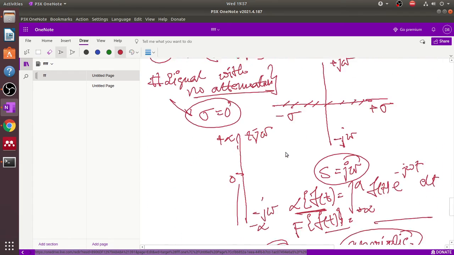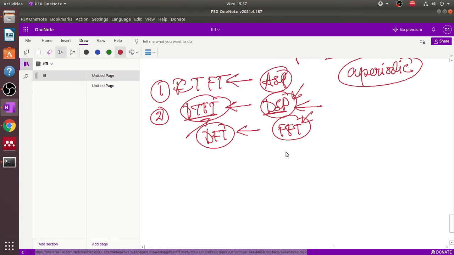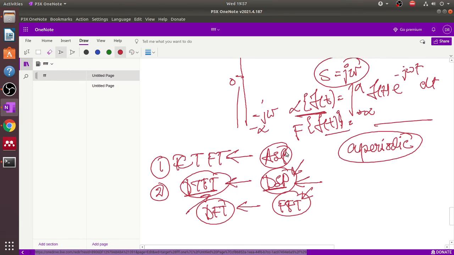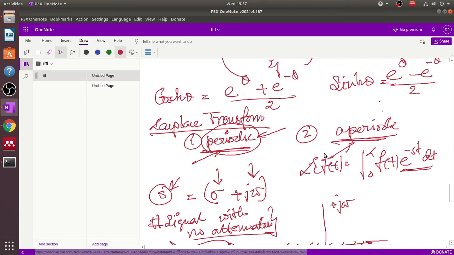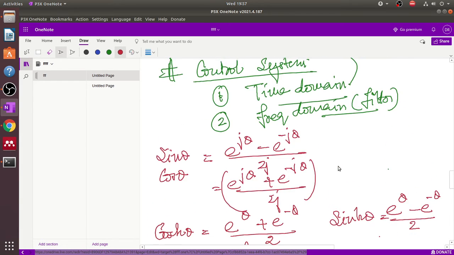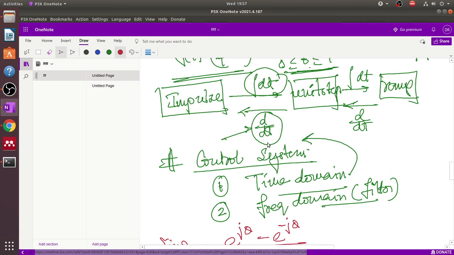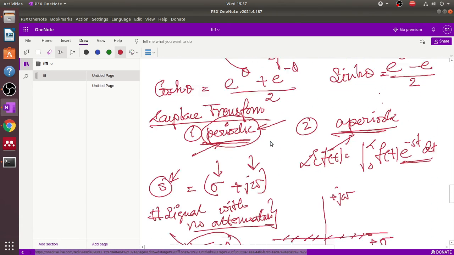Okay, this is very important. So that's why we discuss this in this lecture. So now you can come back. The last topic was periodic, aperiodic, and sine theta, cos theta in terms of exponential terms, and we talked about impulse, unit step, and then ramp function.